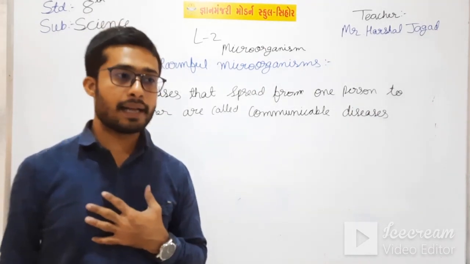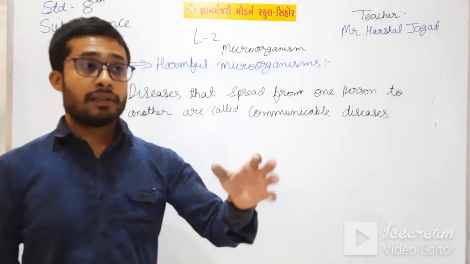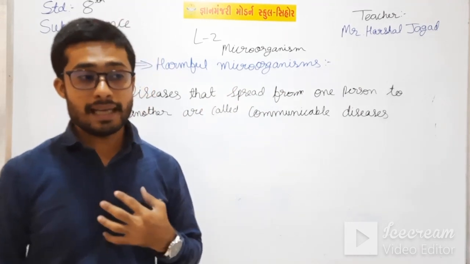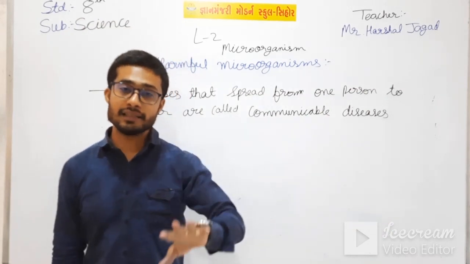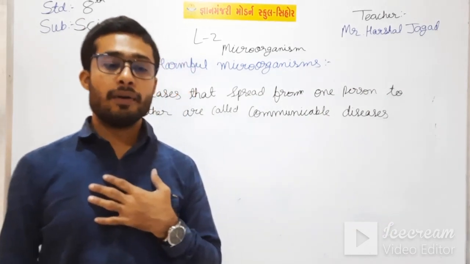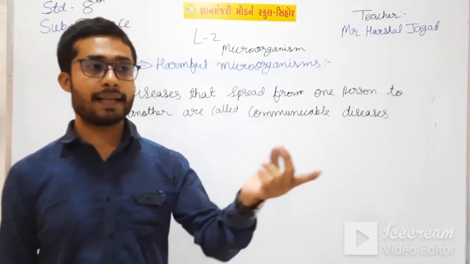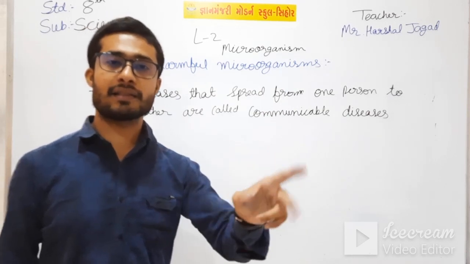If I have malaria, the female mosquito bites me, and then this mosquito bites a healthy man, then malaria is transferred from me to the other person who is healthy. But due to the female mosquito which has bitten me before biting the healthy person, this disease is transferred.